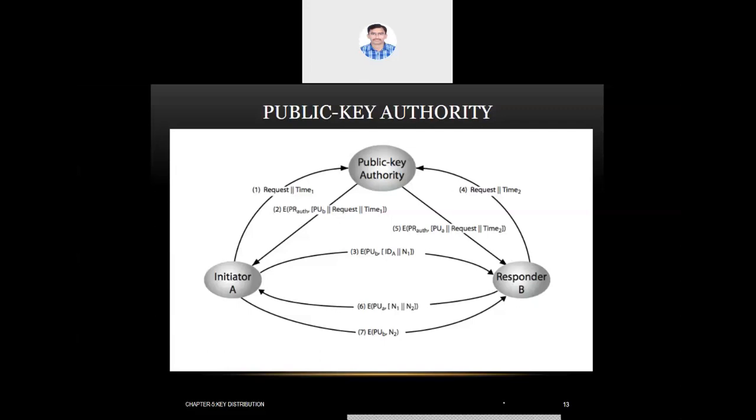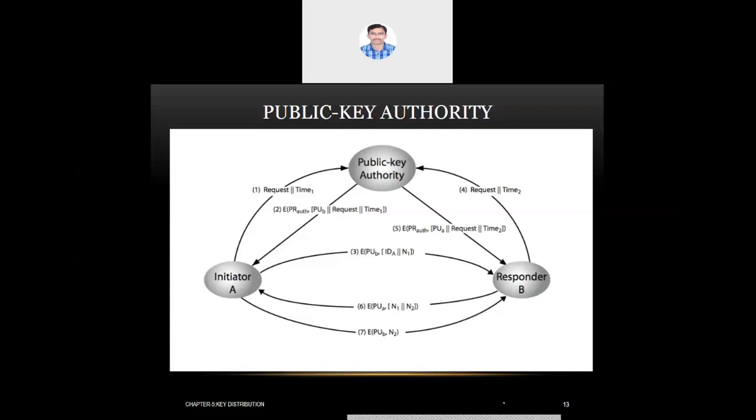Now, if A is the trusted person, if A is really the person claiming himself as A, then he can easily decrypt it with his own private key. If somebody else is claiming to be A, then he cannot decrypt the sixth package. The sixth transaction can only be decrypted by A using his own private key. If somebody else is claiming to be A, then he cannot do that, right?